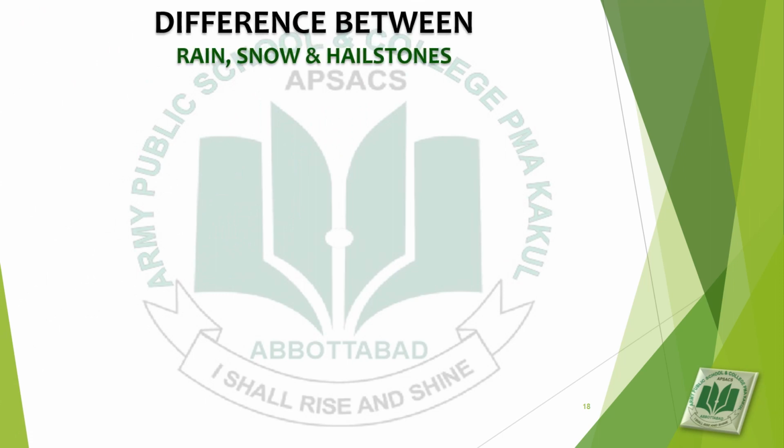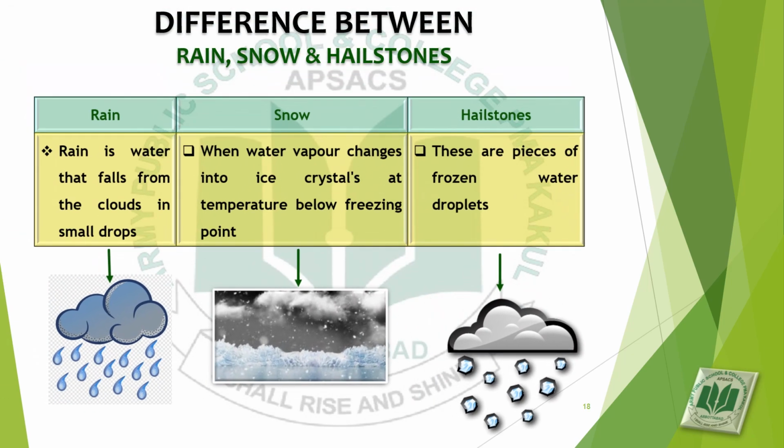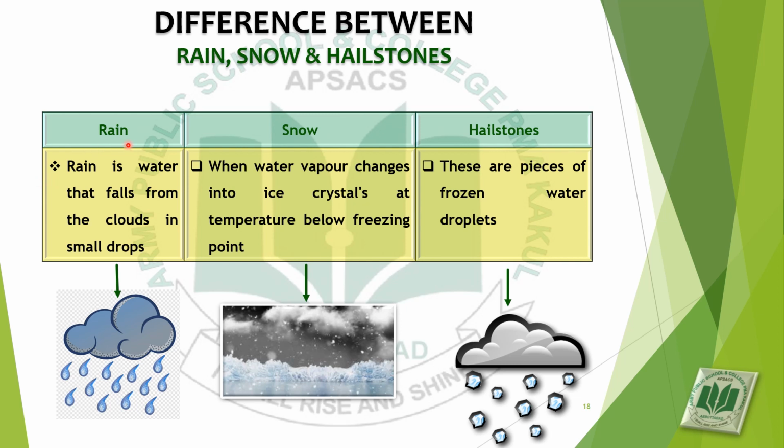Difference between rain, snow and hailstones. First of all, we will discuss rain. What is rain? Rain is water that falls from the clouds in small drops. As you can see in the diagram, rain is water that falls from the clouds. As clouds are formed by many tiny water droplets, these tiny water droplets fall on earth as rain.